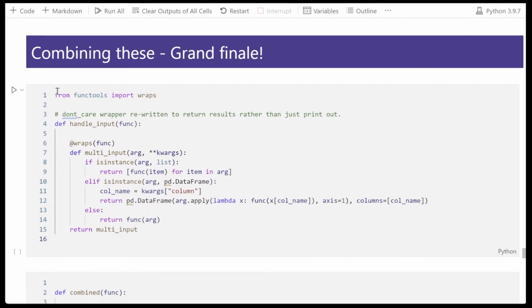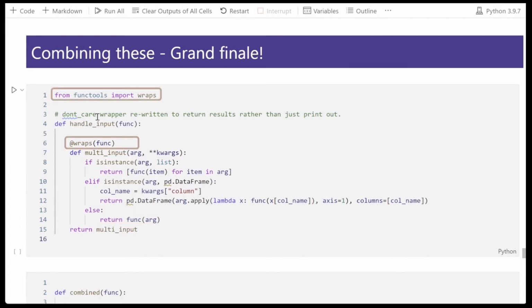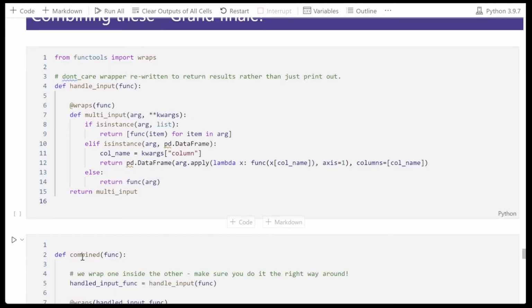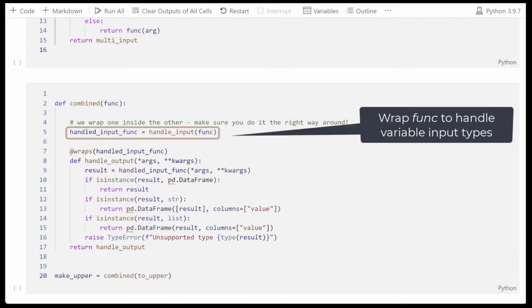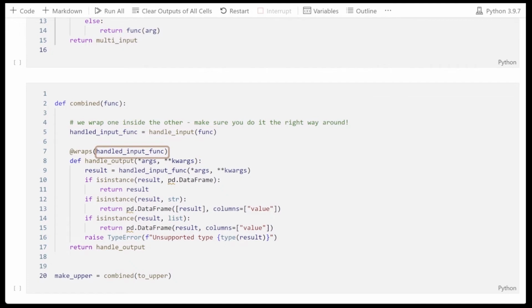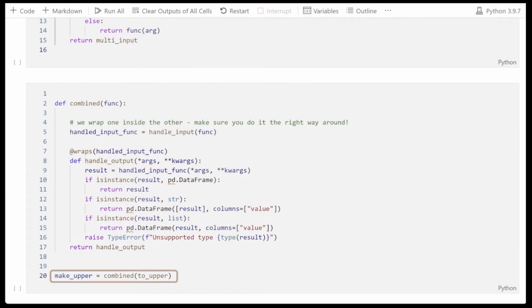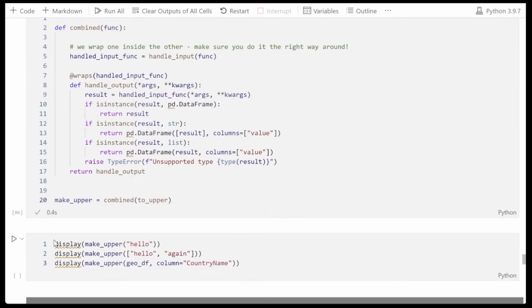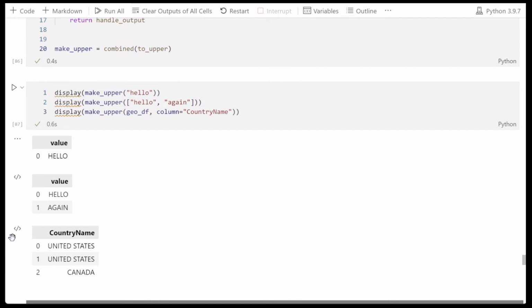So let's put both of these together. We've rewritten our don't care function to be a little bit more sophisticated and also use the functools wraps, which does nice things like preserve stack trace and docstrings for the wrapped function. And then we have a wrapper around a wrapper. So first we call our handle input function, and then we wrap that function in our handle output function. So now we're combining both things, wrapping it twice. So let's take our toUpper function, pass it to our combined wrapper, and see if it works. And here we get 3 output data frames with different input types.